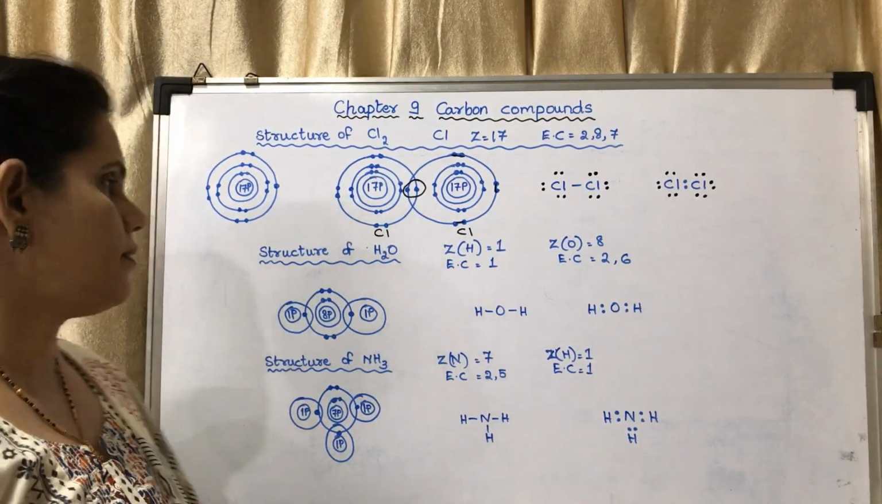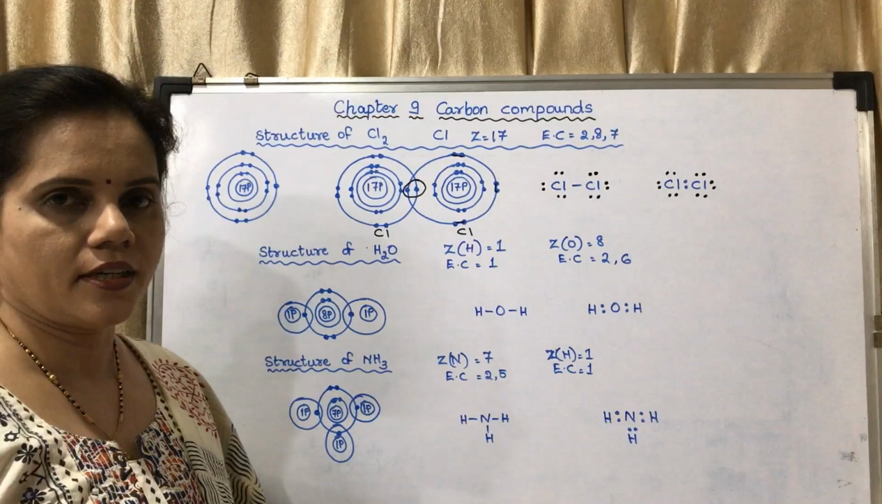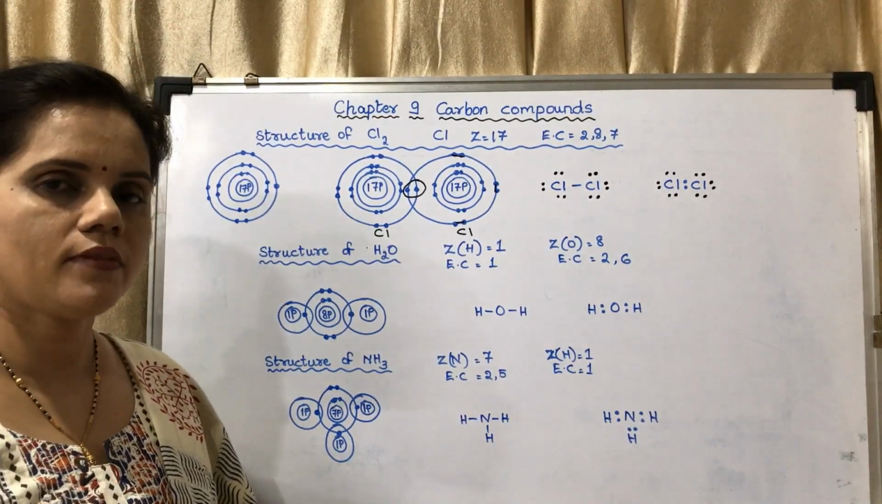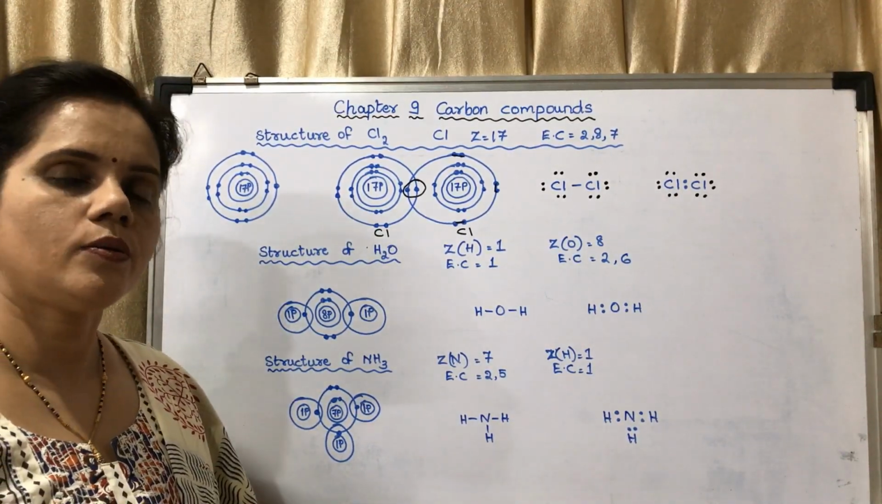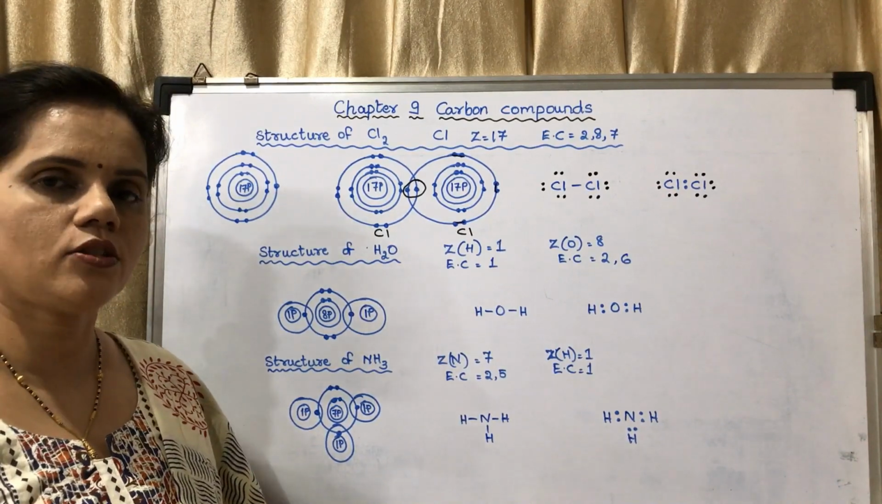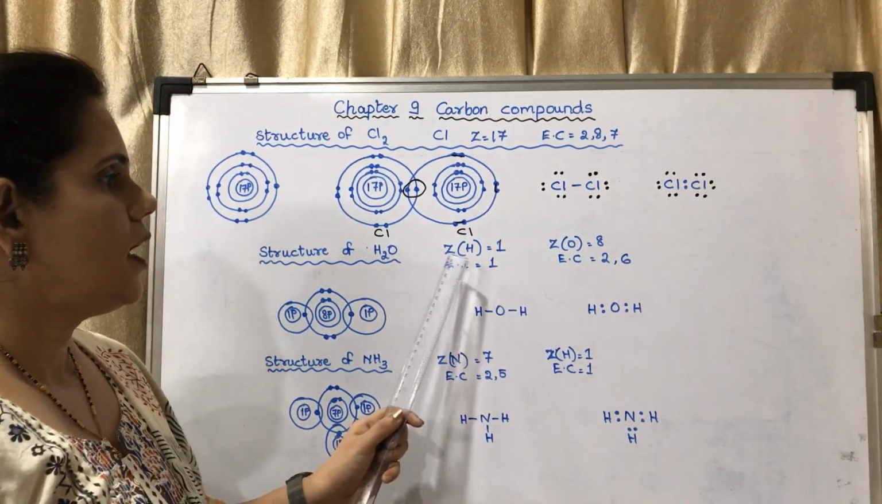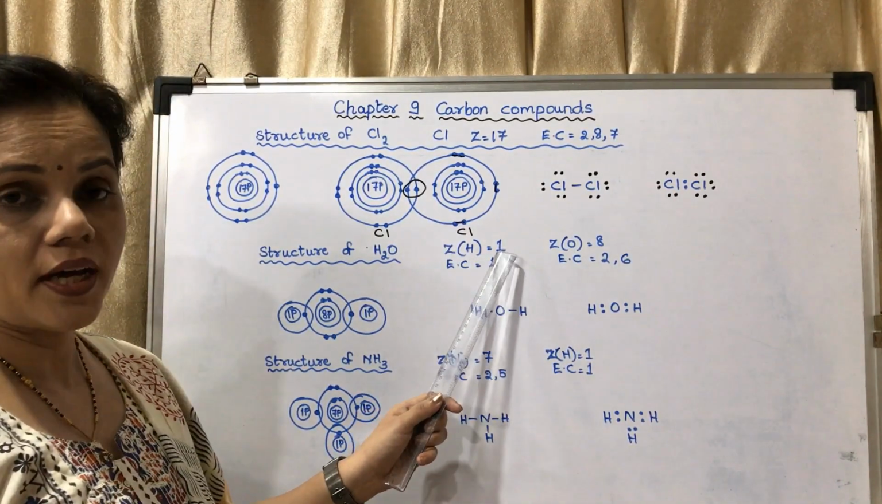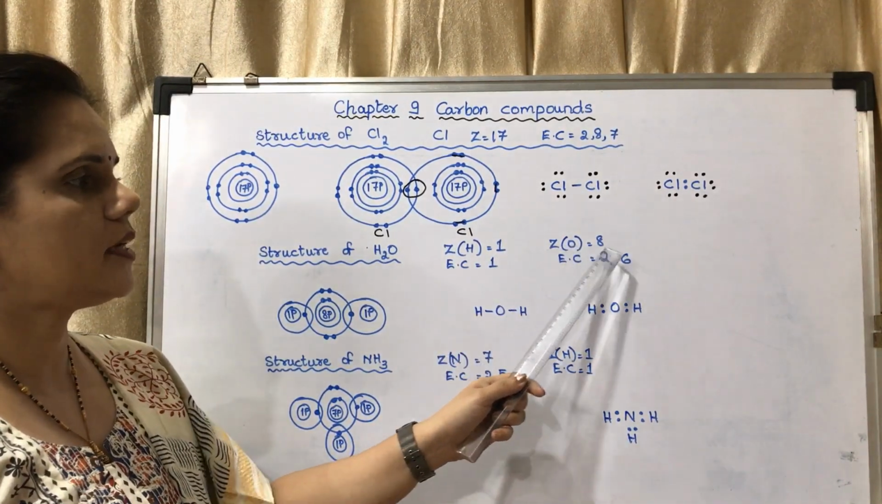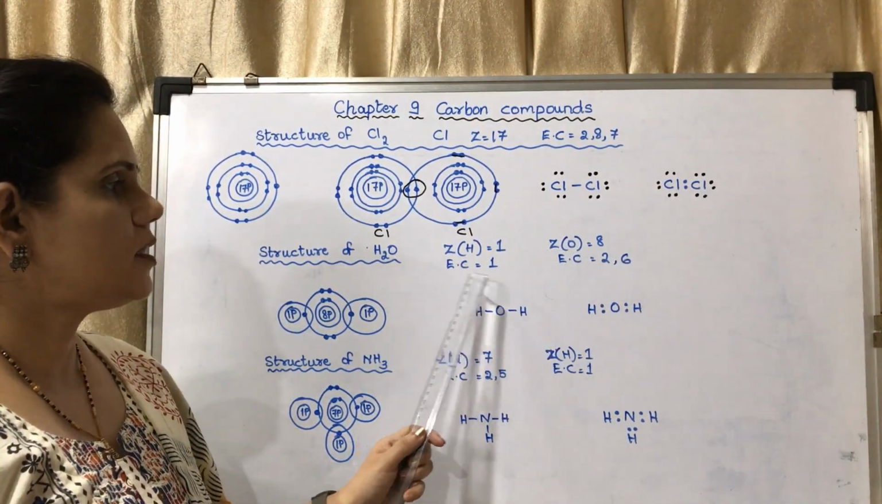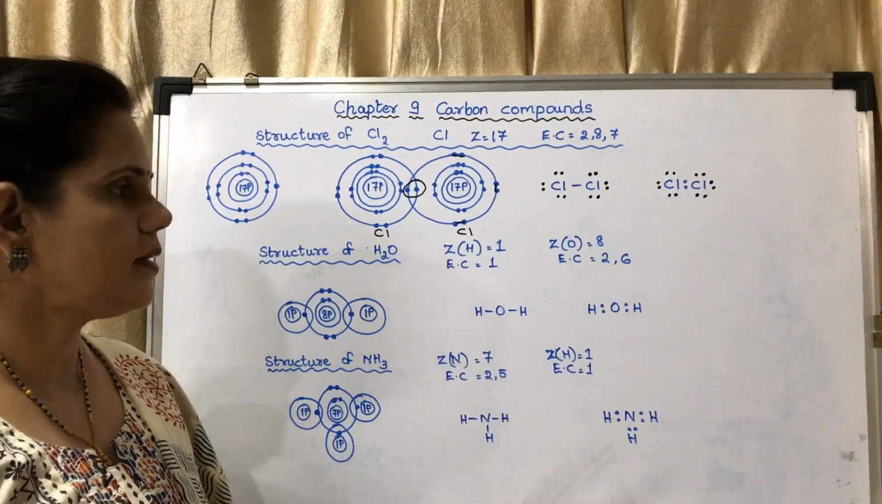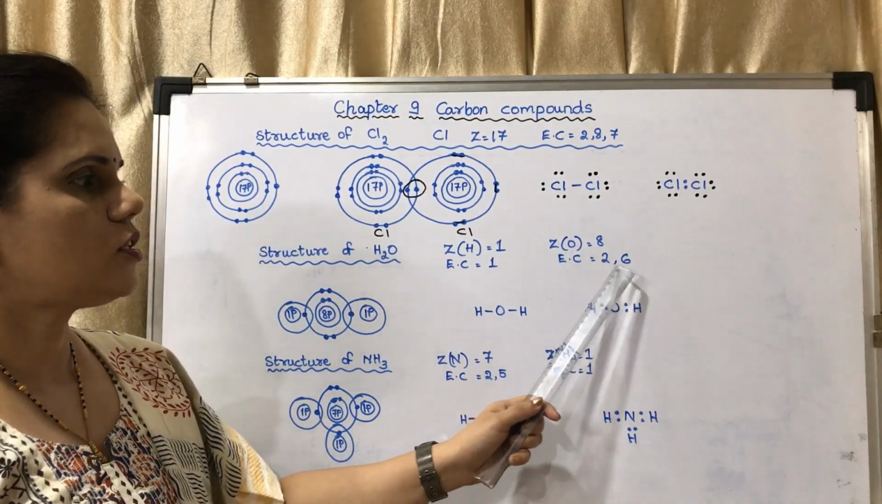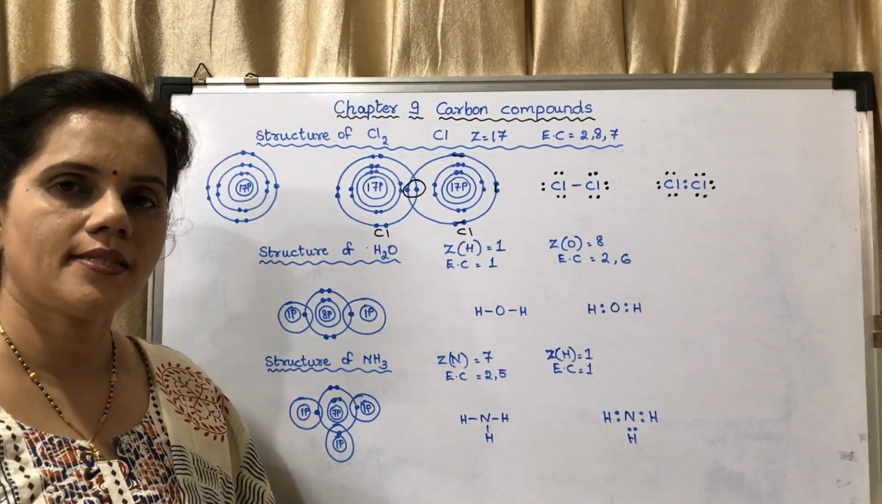Understood? Similarly, structure of water. In water, it is a covalent compound. There are two different types of elements, hydrogen and oxygen. Hydrogen atomic number is 1. Oxygen atomic number is 8. Hydrogen electronic configuration is 1. Electronic configuration of oxygen is 2, 6.